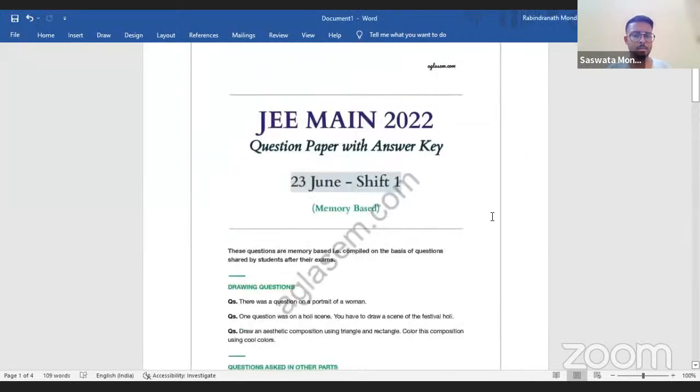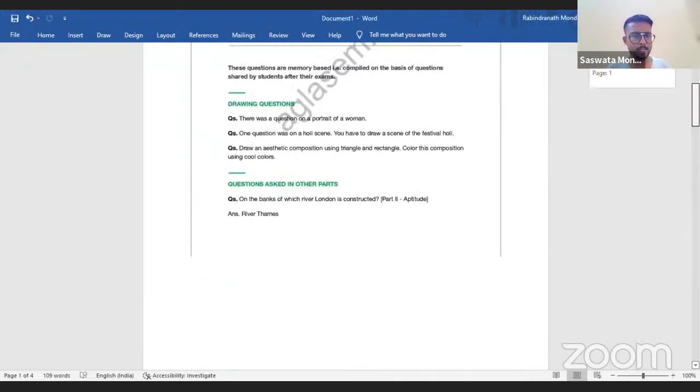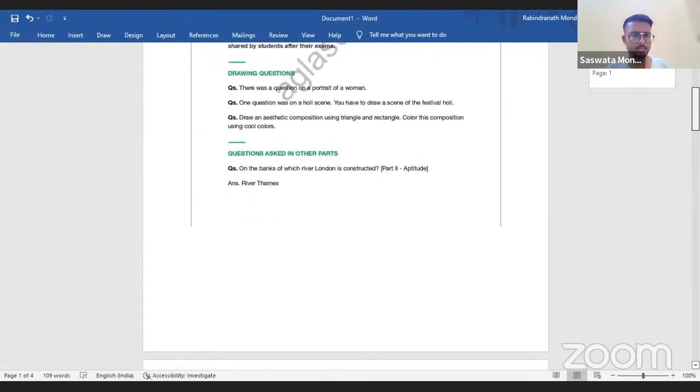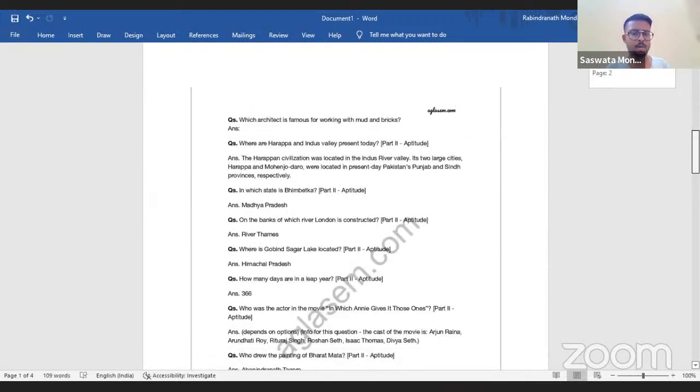On the banks of which river is London constructed? River Thames. Okay. Which architect is famous for working with modern bricks?